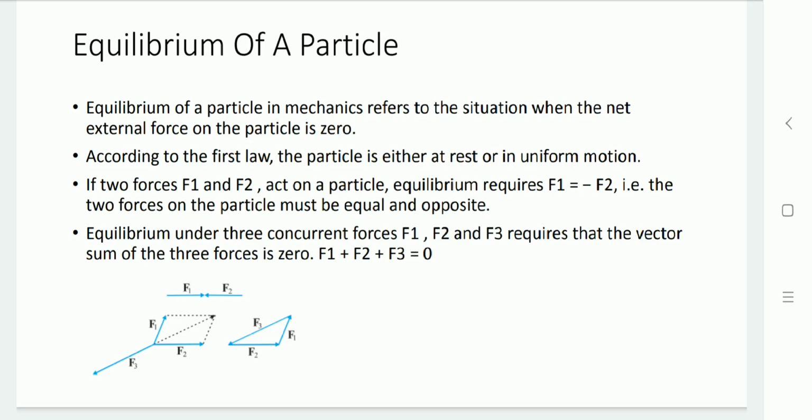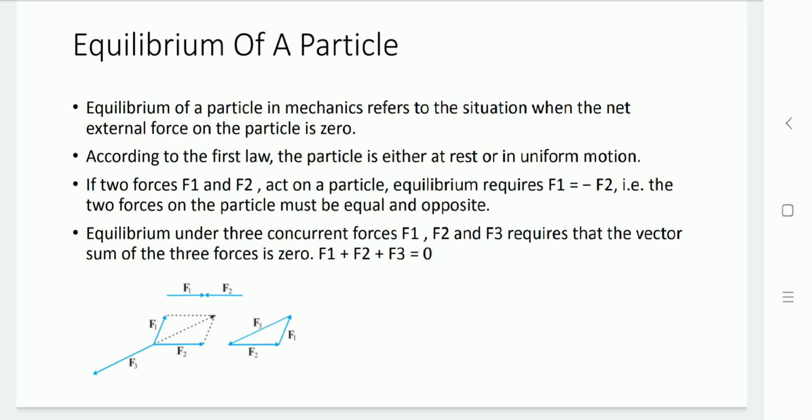Likewise, as you can see in the diagram, if three forces are there, F1, F2 and F3, then also their net effect at the particular point would be zero, and this condition is known as the equilibrium condition. Here, all these three forces, F1, F2 and F3, are vectors.